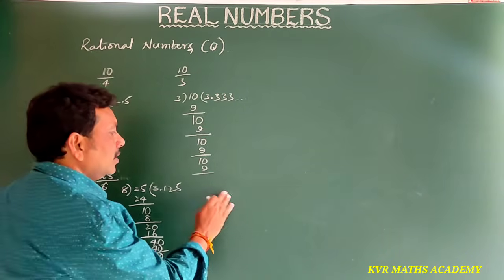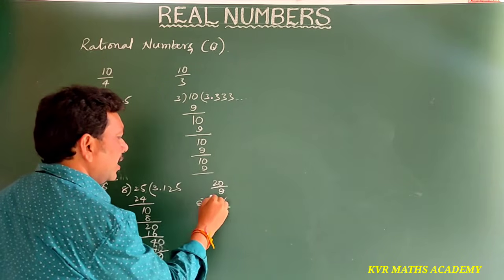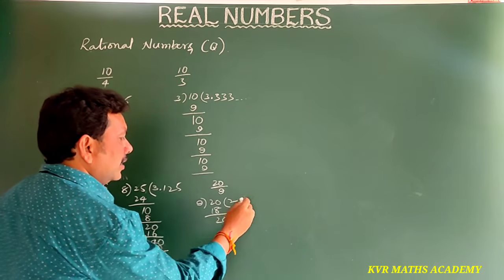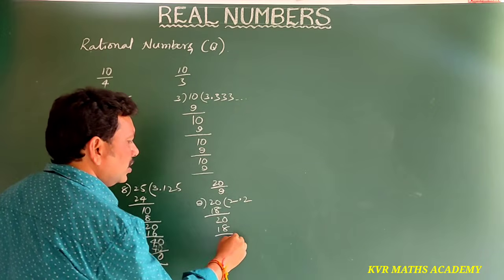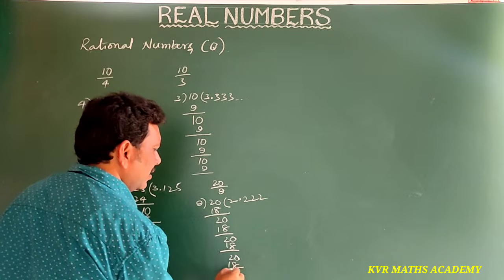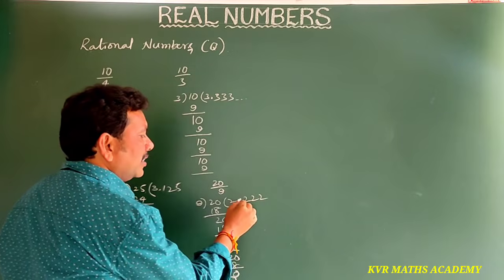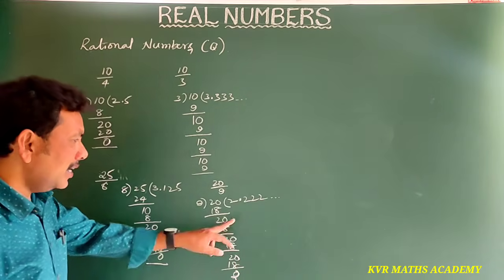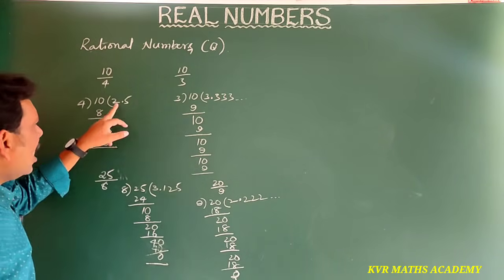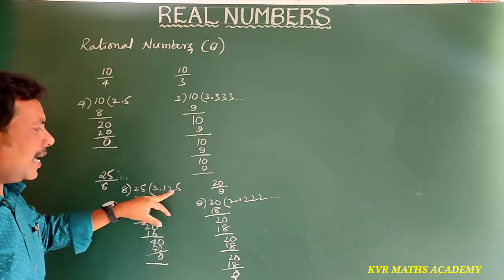Another example I am taking: 20 by 9, 20 divided by 9. 9 twos are 18. Put 0 and put a point. 9 twos are 18, 2 0. Again 9 twos are 18, 2 0. 9 twos are 18, 2. So here 2 is the remainder. After the decimal, 2 is repeating. Here also 3 is repeating. Here 2 is repeating. Here, after the decimal, the numbers have stopped.